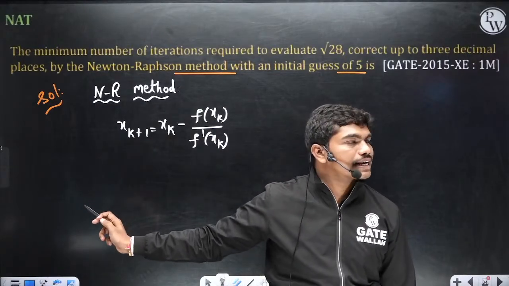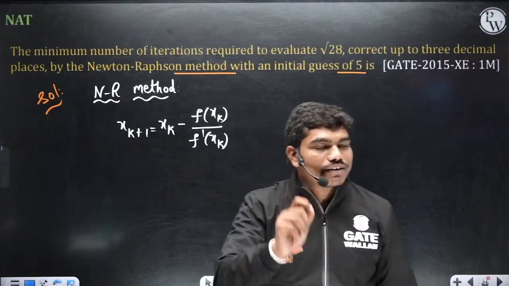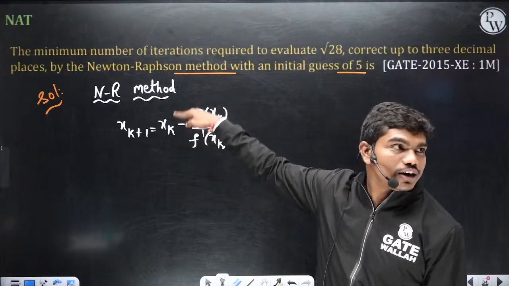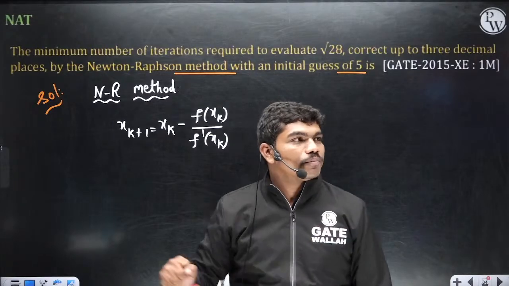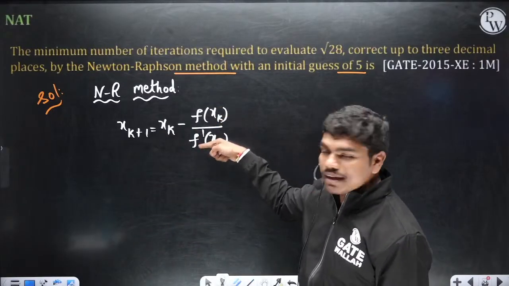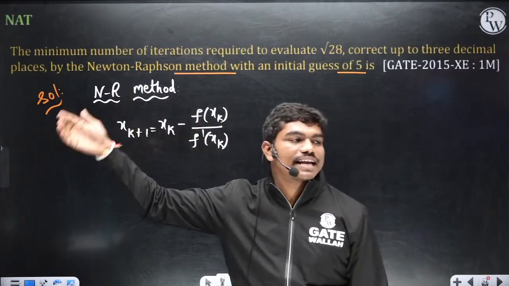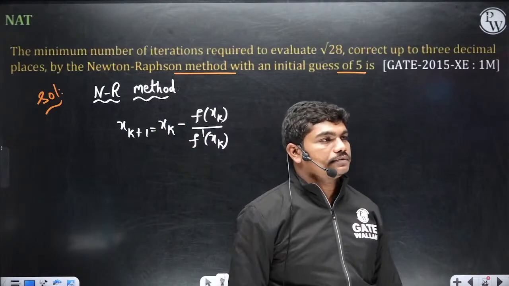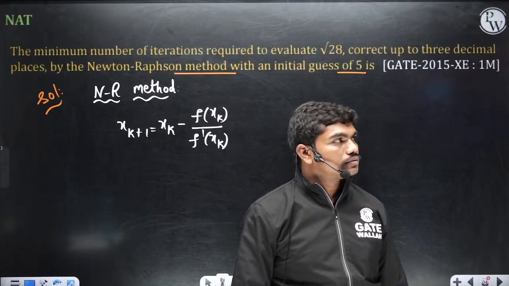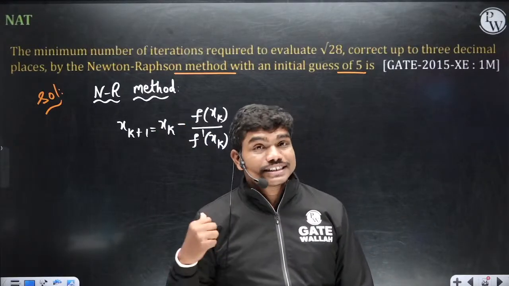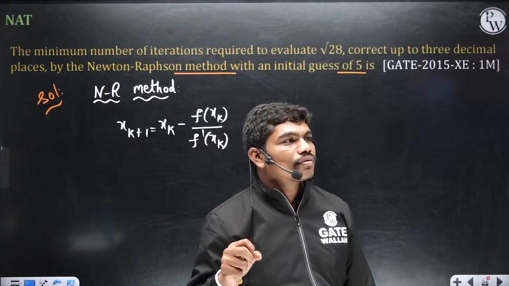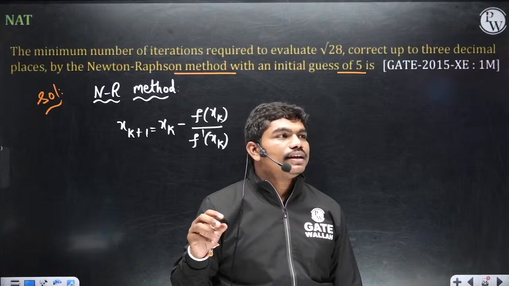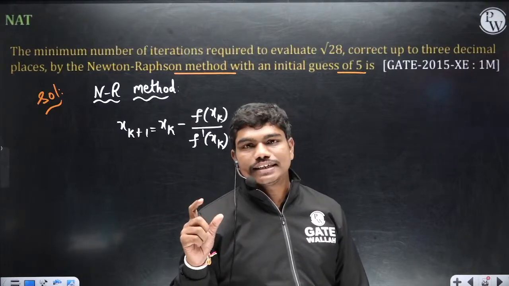Just confirm one thing for me: is it f dash by f or f by f dash? Is it f dash of xk by f of xk, or f of xk by f dash of xk? What do you think is correct? This is correct: f of x by f dash of x. How many of you have confusion at this point?